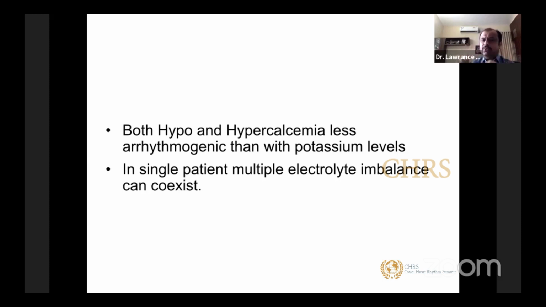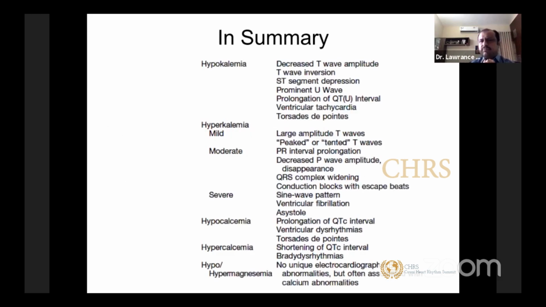In a single patient, as I told you, multiple electrolyte imbalances can coexist, because the reason for having a dyselectrolytemia may be the same drug or same cause. You have to be careful about and correct all of them. If you want me to summarize the findings of electrolyte imbalance: in hypokalemia, you will have a decreased T wave amplitude. Slowly your T wave will invert. You can have ST segment depression. You start developing a prominent U wave. Slowly, as your potassium level goes down, you will have a prolonged QT interval or prolonged QU interval, and the patient will be very susceptible to polymorphic ventricular tachycardia, particularly torsades.